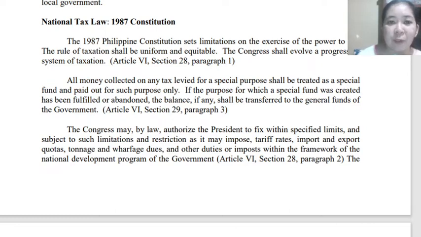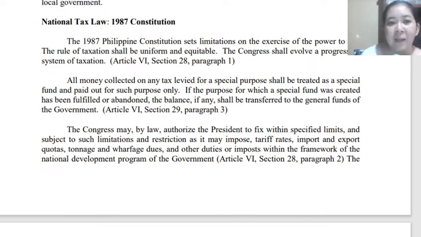The reason for collecting these taxes is also to allocate this fund for, I cannot remember the exact name of the government program, but it's intended to support those who have been hospitalized, I think, and need financial aid. So that's an example of collecting taxes that will be levied for a special purpose.